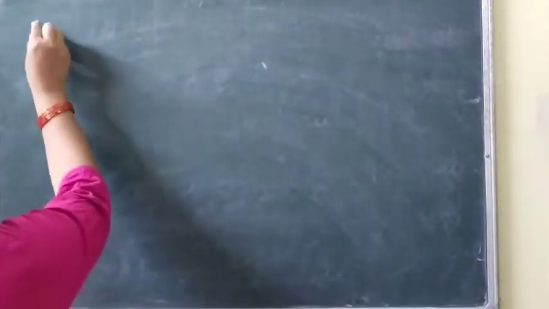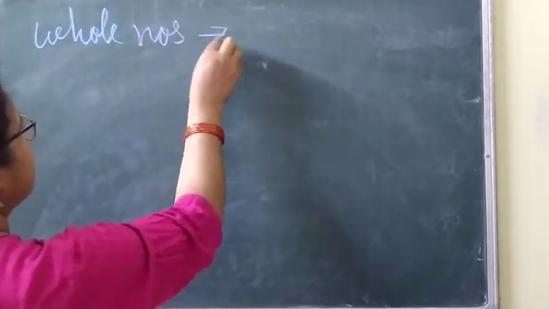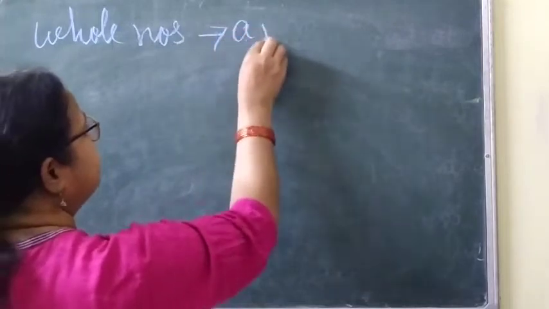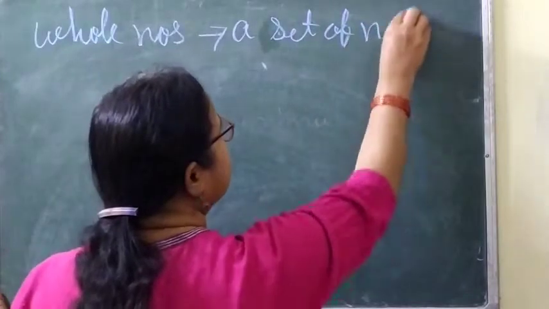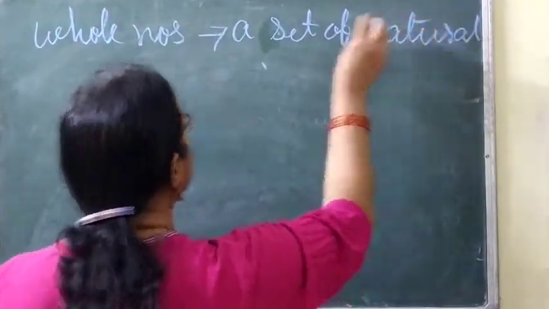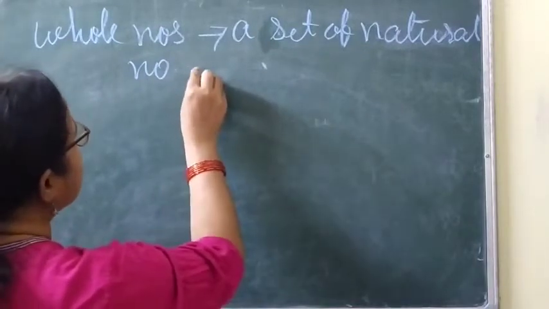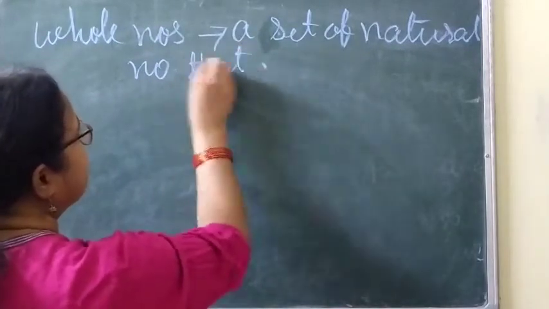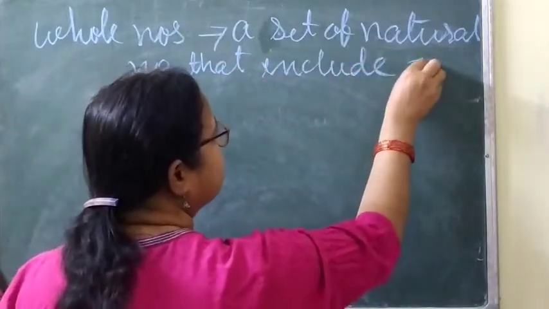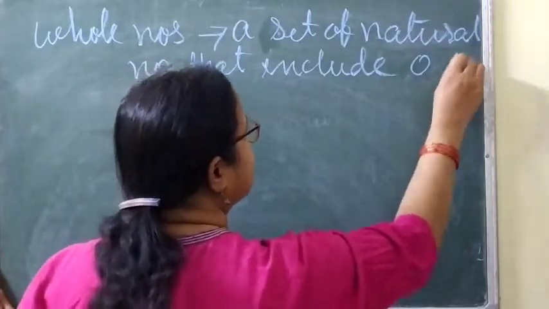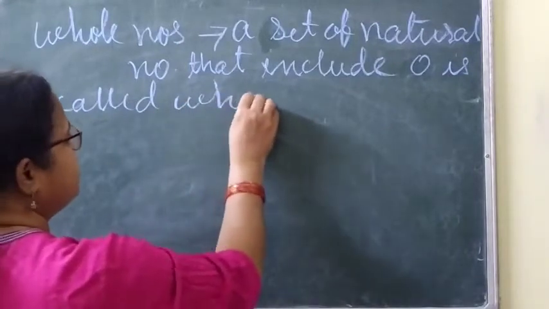First we will write it. What is whole numbers? Whole numbers: a set of natural numbers that include 0 is called whole numbers.